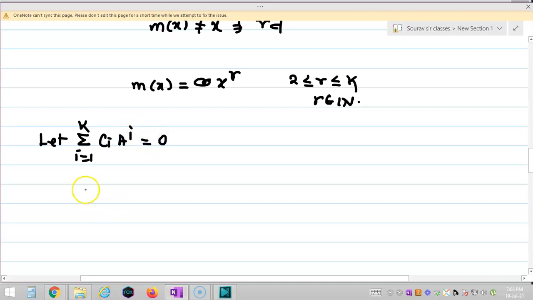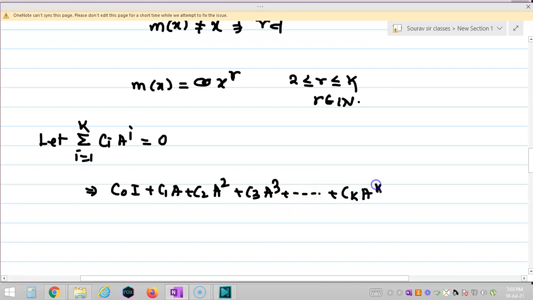What does it mean? If I split this, it is nothing but c0 I plus c1 A plus c2 A square plus c3 A cube plus up to ck A to the power k is equal to 0. This 0 means the 0 matrix.